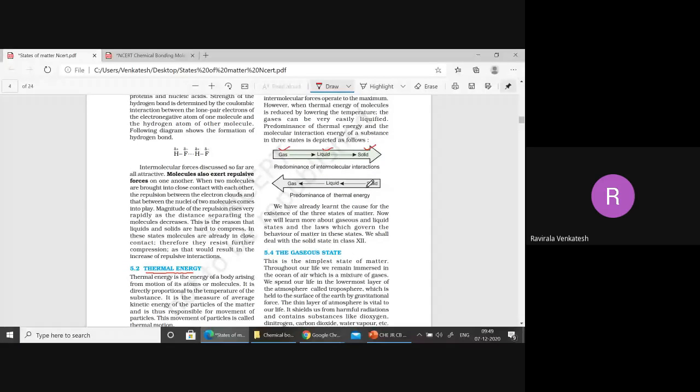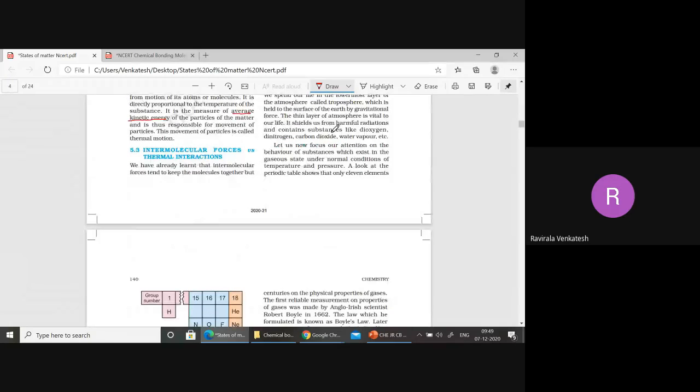Now thermal energy. Gas will have more thermal energy because they have kinetic motion. Their average kinetic energy will be high, because of that momentum, so we get more thermal energy. In which case is thermal energy more? Gas phase. And intermolecular forces will be higher in the solid state. Solids have higher intermolecular forces of attraction, whereas gases have higher thermal energy.